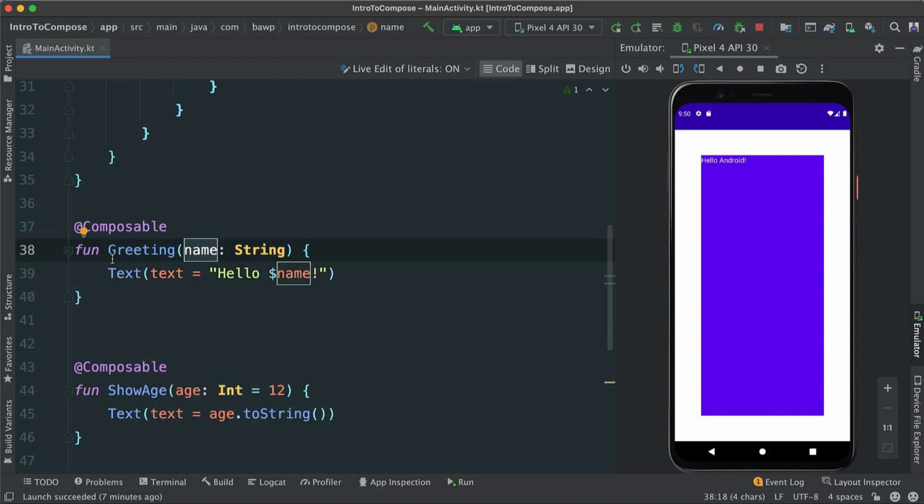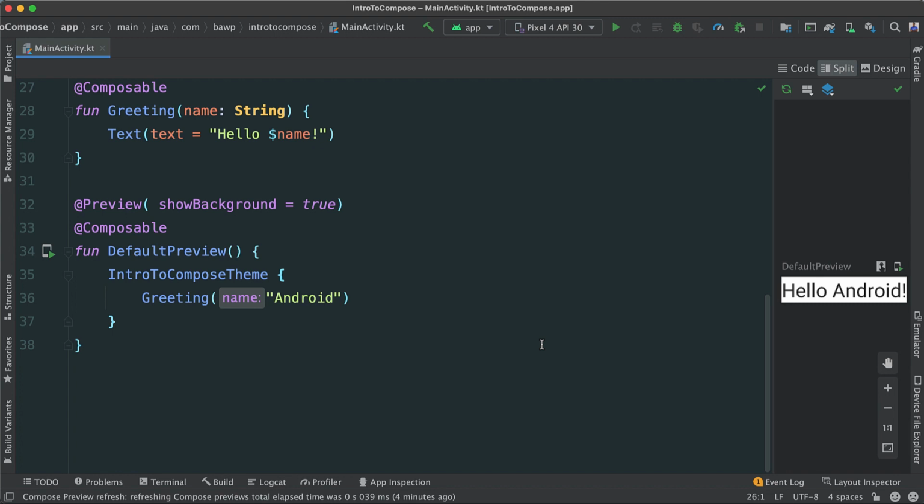You notice also the naming convention. All of the composables start with an uppercase letter. In any other case, if it's not a composable, in Kotlin, especially in many other languages, you start a function name or a method name, as they may be called, with lowercase. That tells you something, the difference here. This is not a normal per se function. It is a composable function. It composes UI. It describes the desired screen state instead of constructing UI widgets.